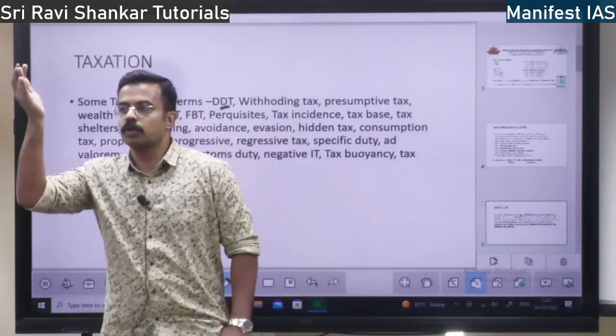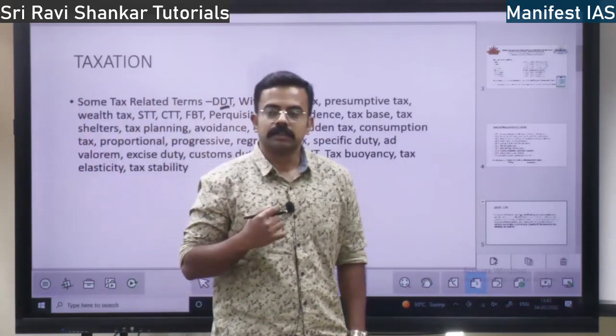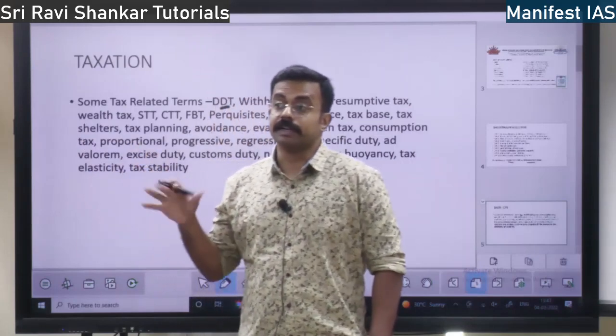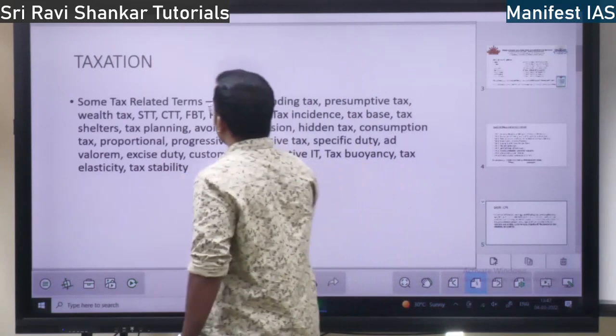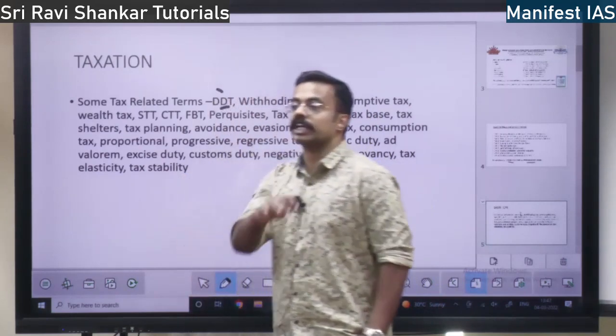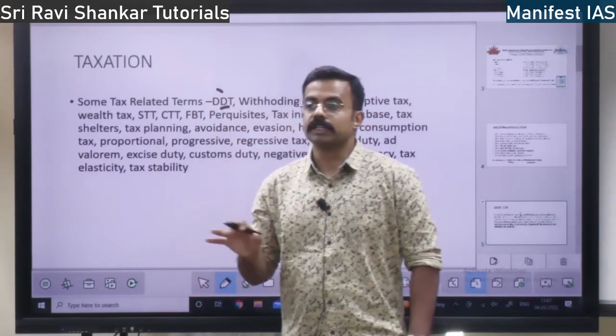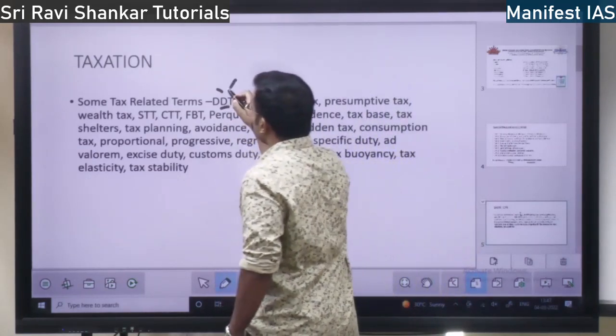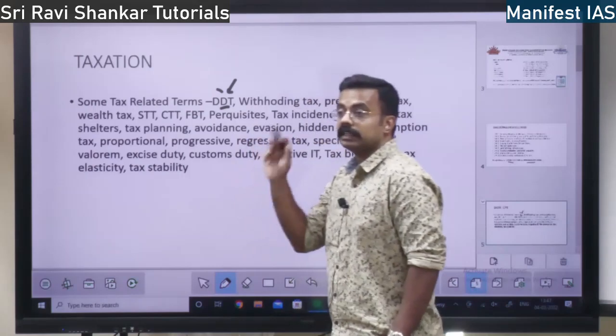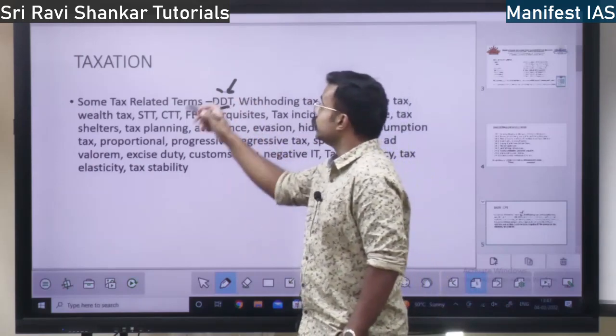Their share price goes up. When their share price goes up, their dividend, that is their profit, will increase. So that profit is distributed among the shareholders. That tax imposed on that distribution of dividend is called dividend distribution tax.